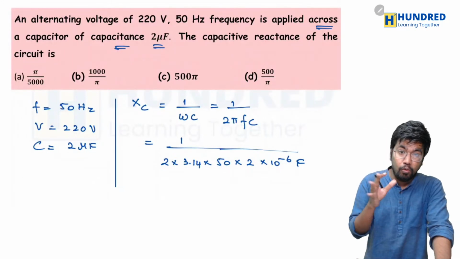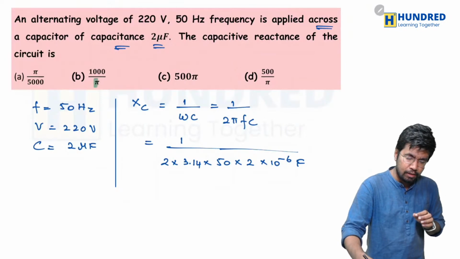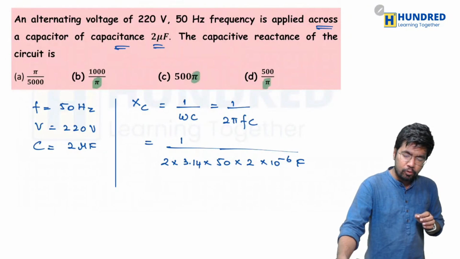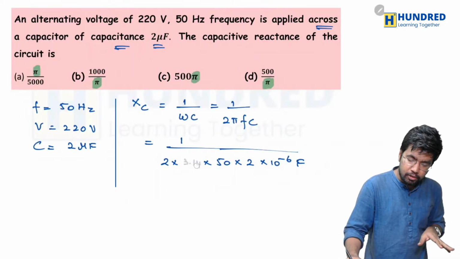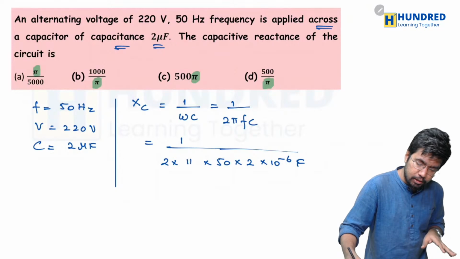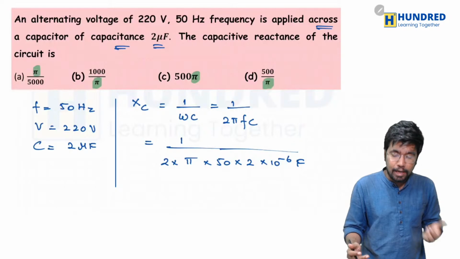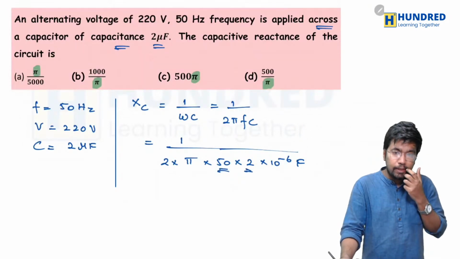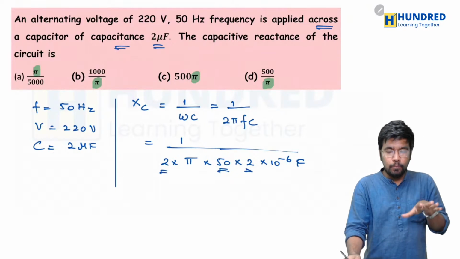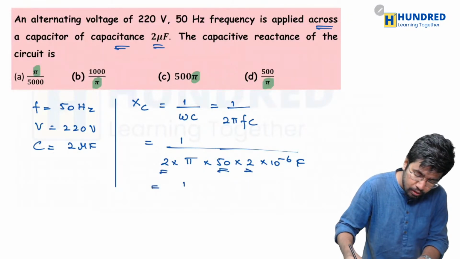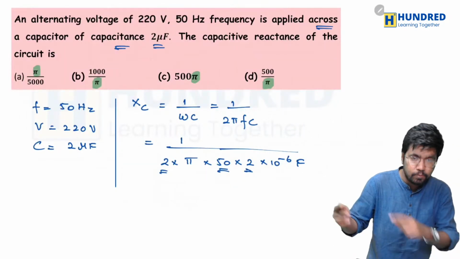Okay, so one thing I note here is, instead of 3.14, they just left it as pi. In all the options it is pi. So instead of 3.14, I will also write it here as just pi. So this way it is also very easy to calculate. So there is 50, and 50 into 2 is what? It is 100. 100 into 2, it is 200. So simply you have to write it like this, 1 divided by 200. Okay, I will just write it on the next page.